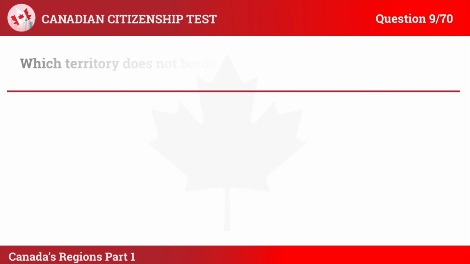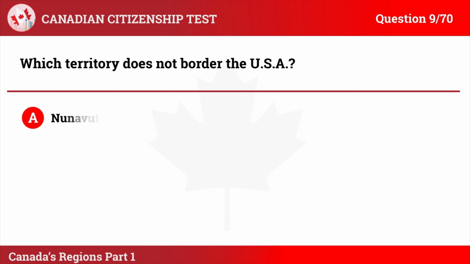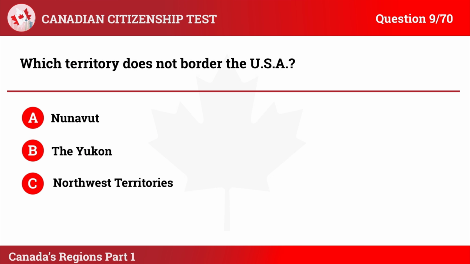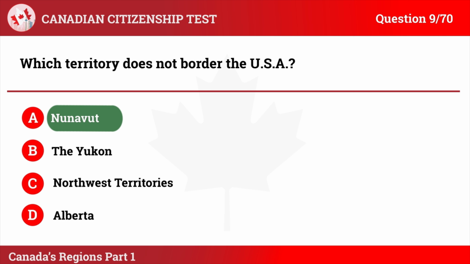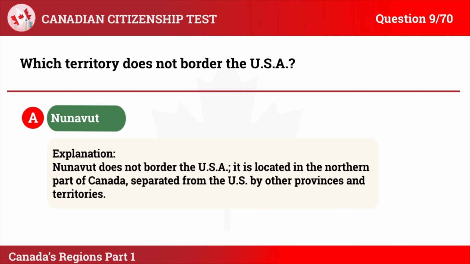Question 9. Which territory does not border the USA? A. Nunavut. B. The Yukon. C. Northwest Territories. D. Alberta. The correct answer is A. Nunavut. Explanation. Nunavut does not border the USA. It is located in the northern part of Canada, separated from the US by other provinces and territories.